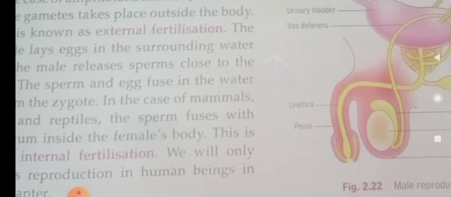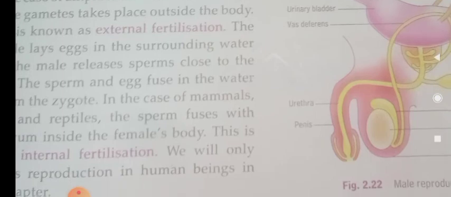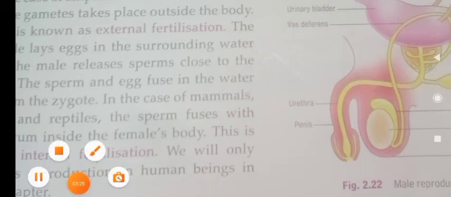Yes, internal fertilization takes place in the case of human beings, birds, reptiles. Human beings, in the sense we can say, common mammals. Mammals are the ones which give birth to the young ones, isn't it? So that is called mammals. So these are capable of internal fertilization.